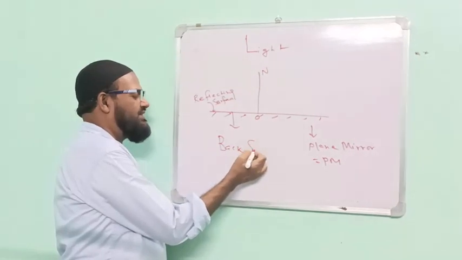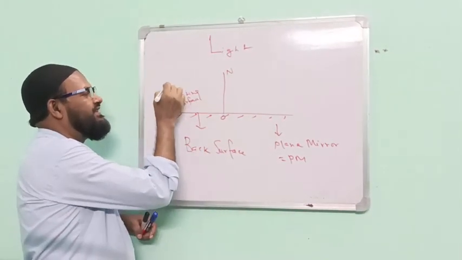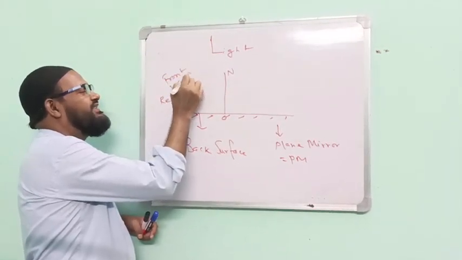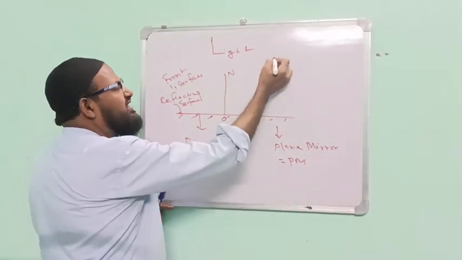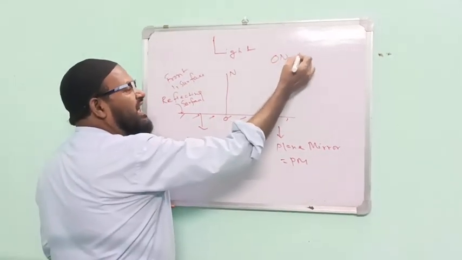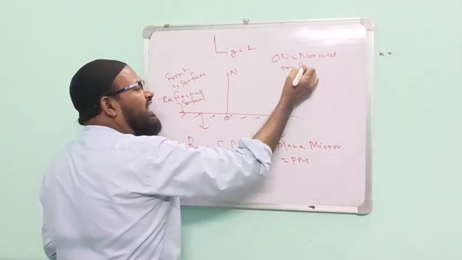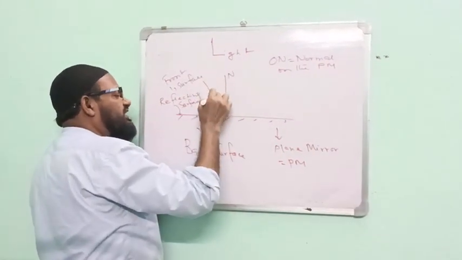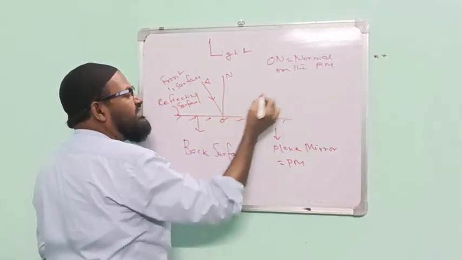This is the back surface, and this is the reflecting surface or front surface. ON is the normal on the plane mirror. This is AO. What is AO?